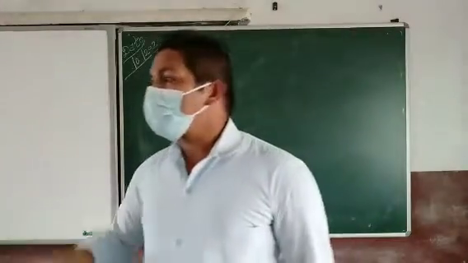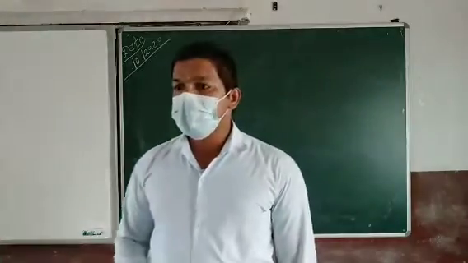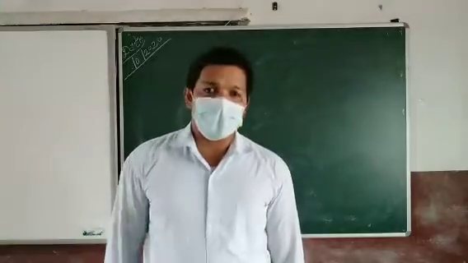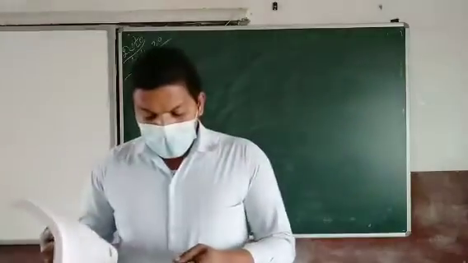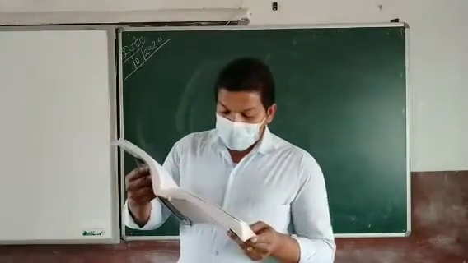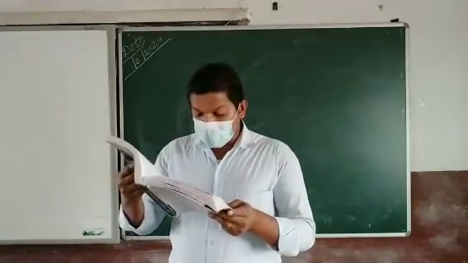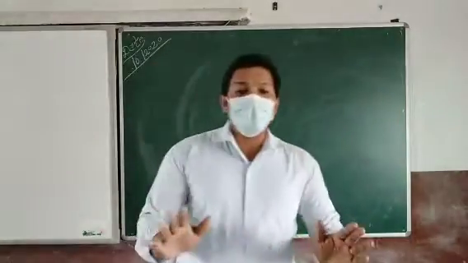Then the next one, factors to be considered while deciding standards. When we are about to decide or set the standards, we have to take a few points into consideration. When we set a target or a standard, we have to keep these things in mind. The following facts should be kept in mind while setting standards. Standard should be reasonable. It should be neither too easy to achieve nor practically very tough to achieve. The first would result in lethargy among workers, and the second would frustrate them. So the standard set should be like an average. So a proper standard should be there.